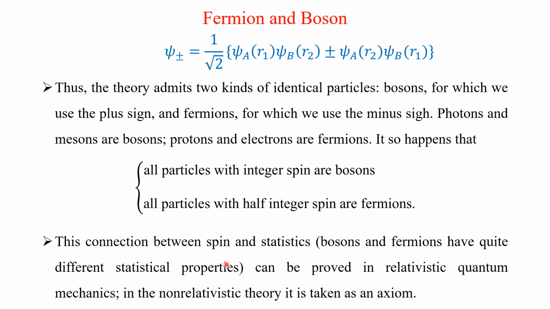This connection between spin and statistics, that is, bosons and fermions have quite different statistical properties, we will come to later. It can be proved in relativistic quantum mechanics. In non-relativistic theory, it is taken as an axiom.